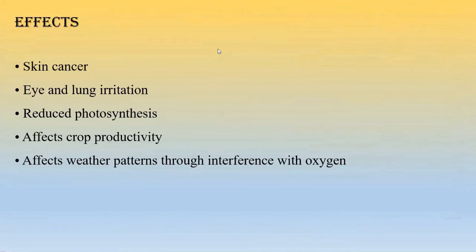What are the effects of this particular ozone layer depletion? The most harmful effect, as we can see, is skin cancer, right? Skin cancer is one of the major problems of ozone layer depletion that occurs when the ozone layer is depleted and the UV radiation comes directly to the earth, right? Another important problem is eye and lung irritation. Reduced photosynthesis will be there, effects on crop productivity, and effects on weather patterns through interference with oxygen, right? These are the several effects that we can see about ozone layer depletion.